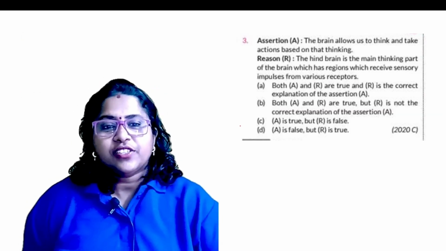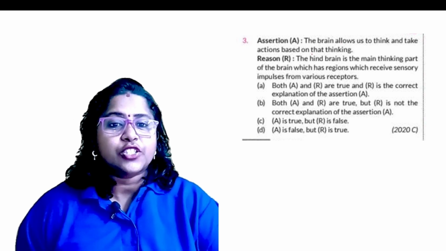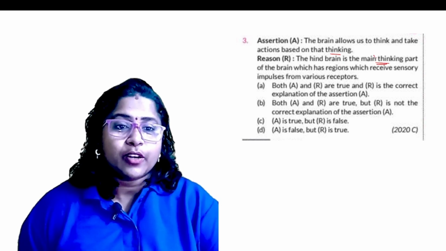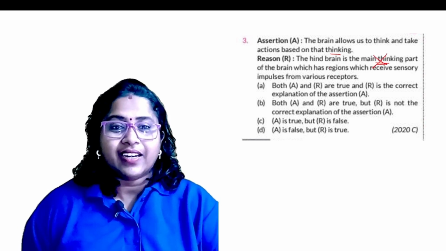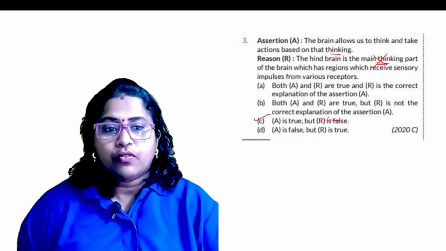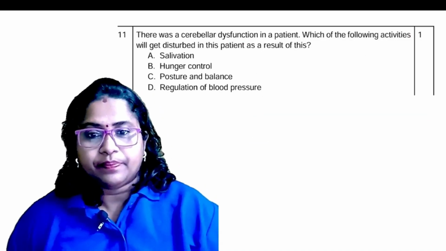Now see another recent question. The brain allows us to think and take action based on that thinking. The hindbrain is the main thinking part. No, this option is very, very wrong. Correct? So assertion is correct, but A is true, but R is false. A is true and R is false. So the option number C.